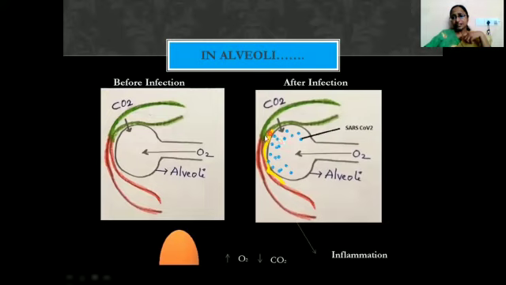Because of this inflammation, the gaseous exchange between the alveoli and the external surface is hindered. When there is a reduction in that gaseous exchange, it slowly causes a decrease in the concentration of oxygen in the blood, which is called hypoxia. This hypoxia will be controlled when the inflammation goes off, when there is a reduction in the viral load, and the inflammation automatically subsides. Then again there is a re-establishment of the exchange of gases, which causes an increase in the oxygen concentration.